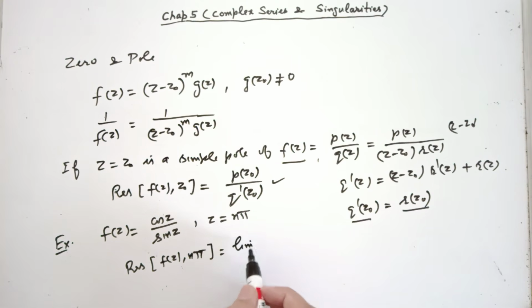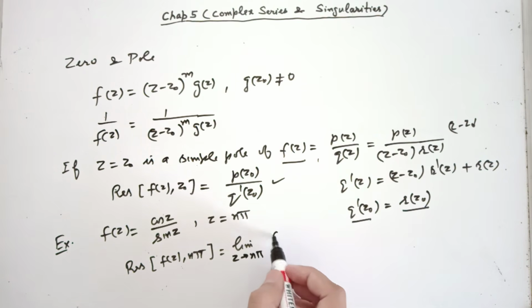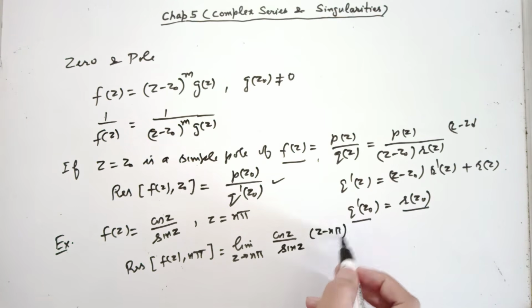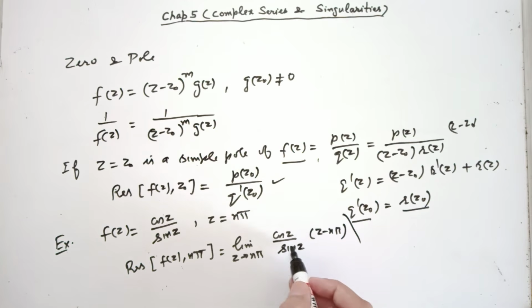You will write the limit z tending to n pi of cos z over sin z into z minus n pi. But you see, you are not able to cancel here. You are not seeing the factor z minus n pi. So you cannot solve it.